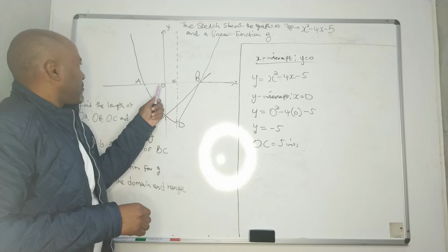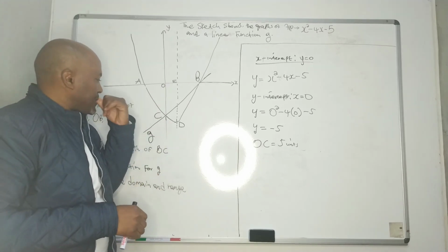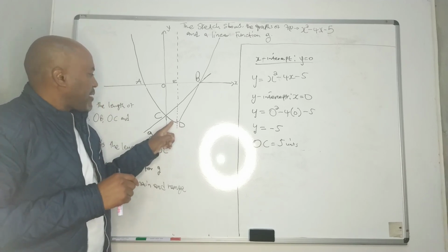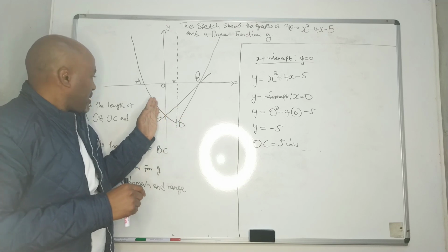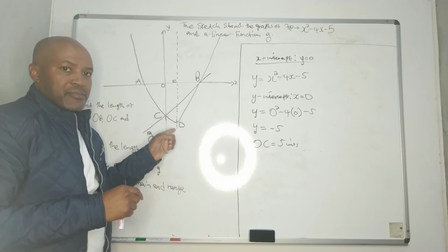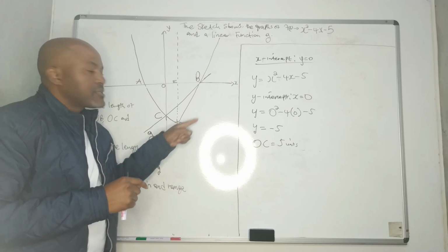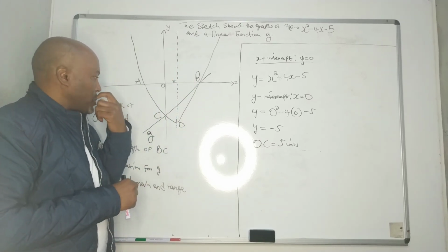So finding the value of ED, but again, I have to explain this. At D, that is where the graph turns. That's where the graph was coming down like that, but when it reaches point D, it turns back up. Then, how are we going to do that?